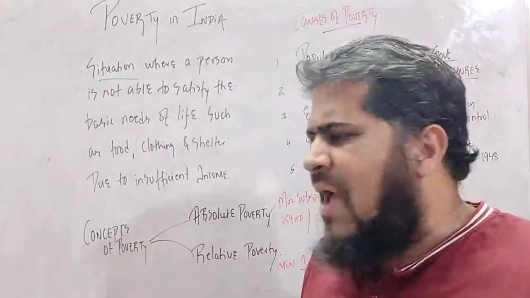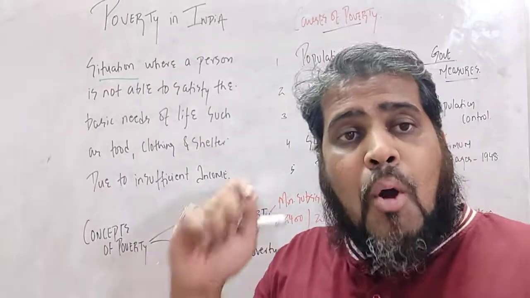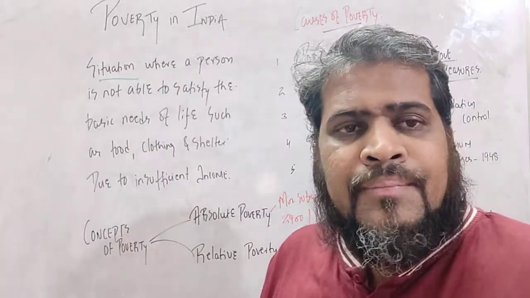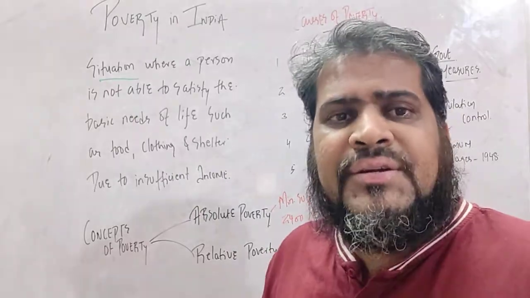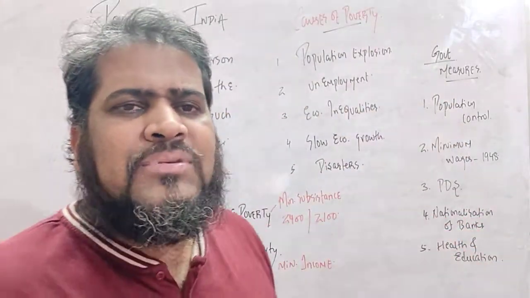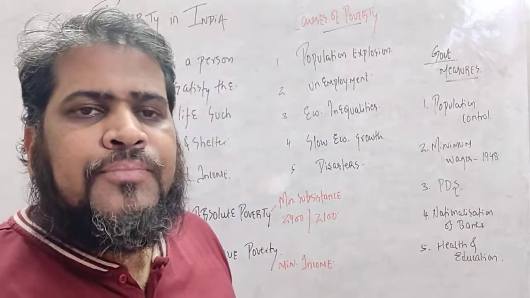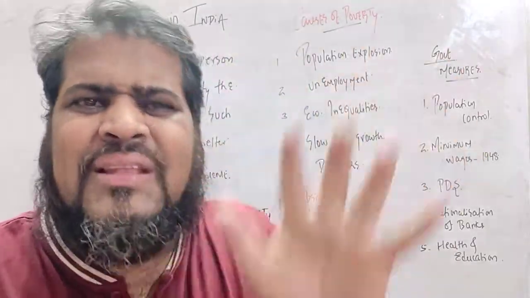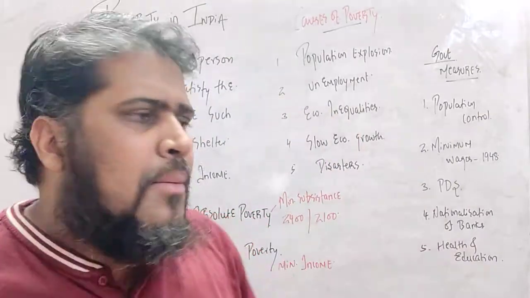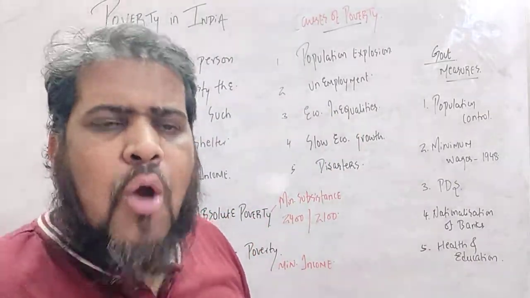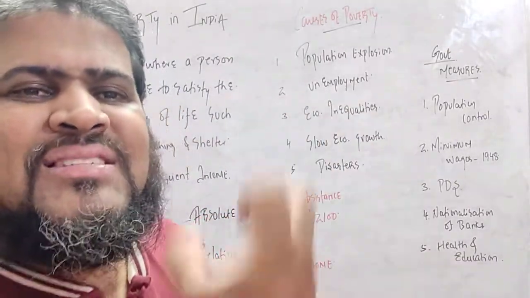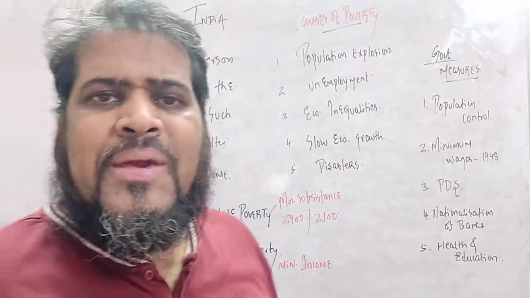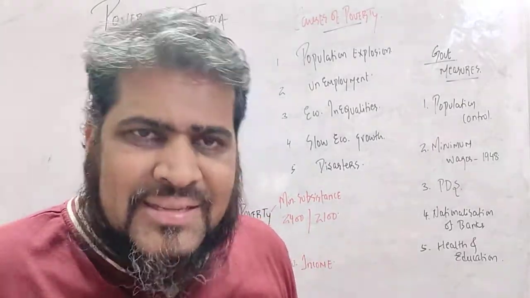So what is the meaning of absolute poverty? The poverty which is counted or measured in the terms of minimum subsistence. I repeat, the poverty which is measured not in the terms of income, not in the terms of money, but in the terms of how much food calories you consume. Students, measurement of food is done in the terms of calories, right?